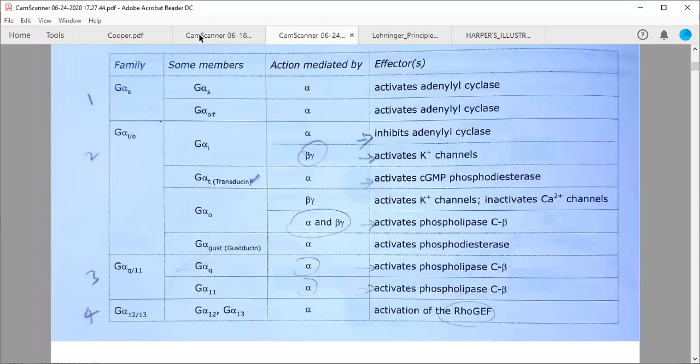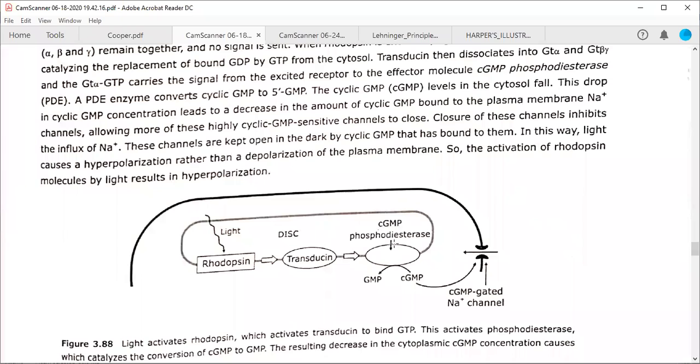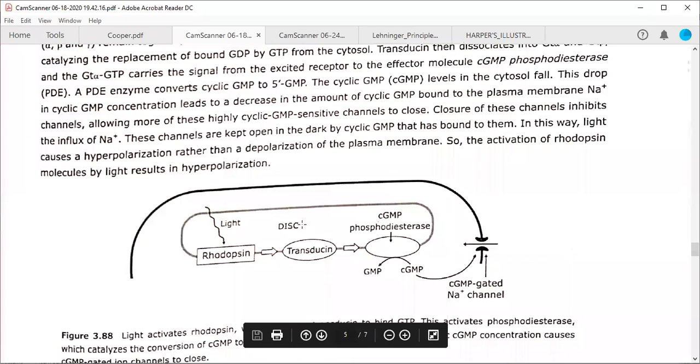So it will activate cyclic GMP phosphodiesterase, and will convert cyclic GMP into GMP form, so that it will no more be able to open these sodium ion channels. Thus, membrane hyperpolarization will result, and those light signals are converted into nerve impulses, and you are able to see things.